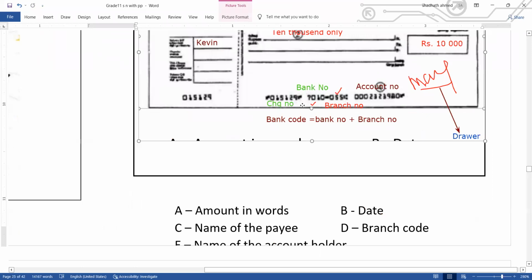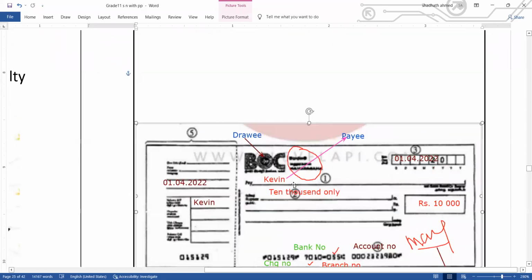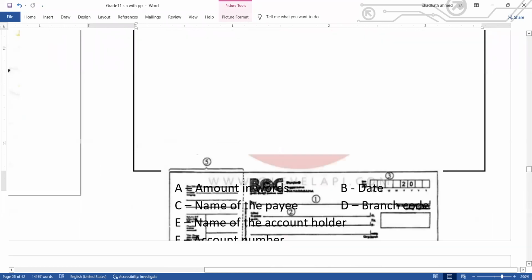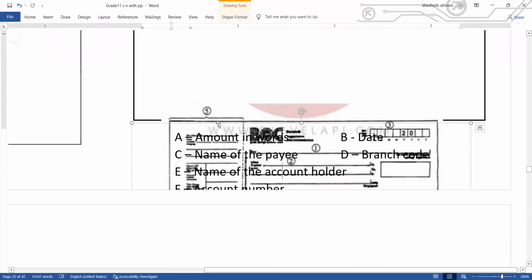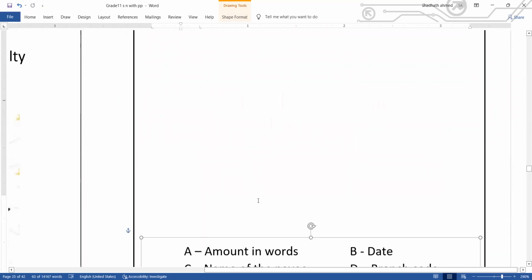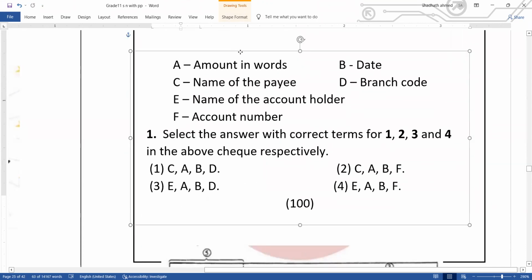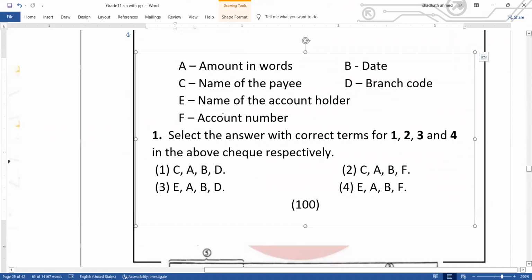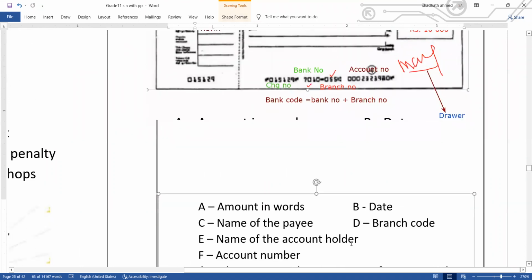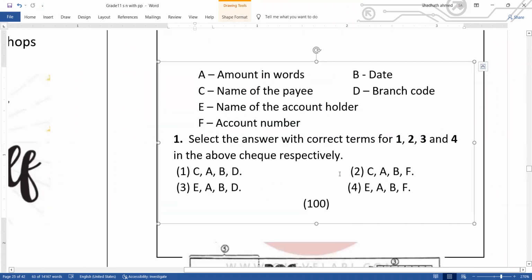Let's see the question now. First question: select the answer with the correct terms for 1, 2, 3, and 4.